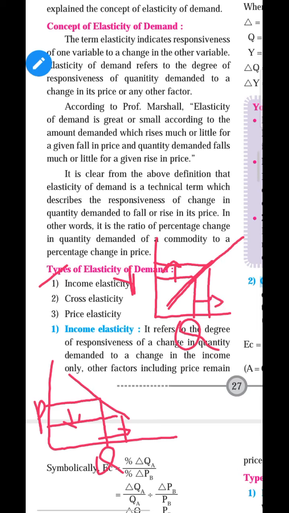Because of this explanation, you can understand the relationship between price and demand, and the relationship between income and demand. Yes, because of these two small diagrams, we can understand. You can distinguish the price elasticity of demand, and you can also distinguish between income and demand. So price and demand have an inverse relationship, and income and demand have a direct relationship. Okay, student.